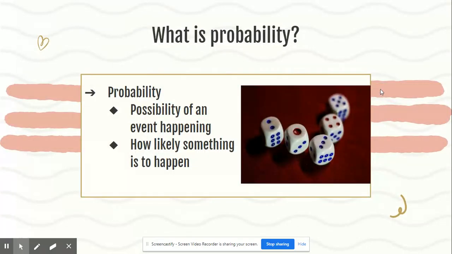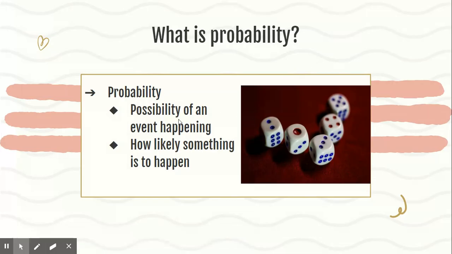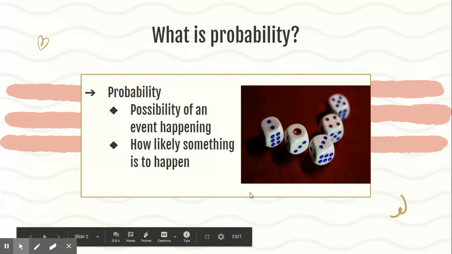Okay, so today we're going to be talking about probability. So, what is probability? Probability is the possibility of an event happening or how likely something is to happen. If I want to know the probability of a heads landing when I flip a coin, that would be 1 out of 2 because there's only one heads on the coin, but there are two sides. So, 1 out of 2 would be the probability of getting a heads when I flip a coin.